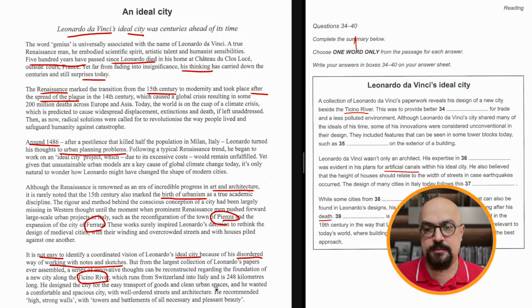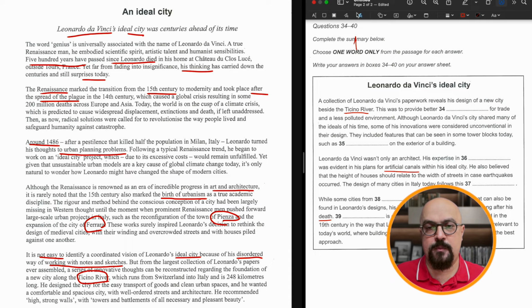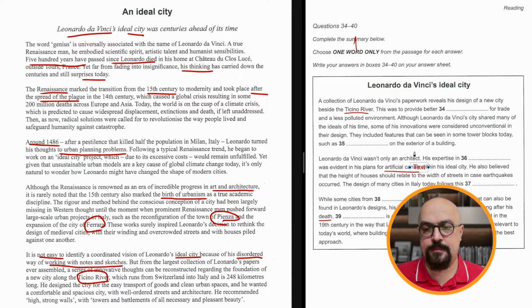So clean urban spaces means less polluted environment, and we need the other one, easy transport of goods. So easy transport of goods, that's 4 words. Which words should we write? Better, okay, better means easy transport of goods, but we don't have the permission to write more than 1 word, so that's only transport.